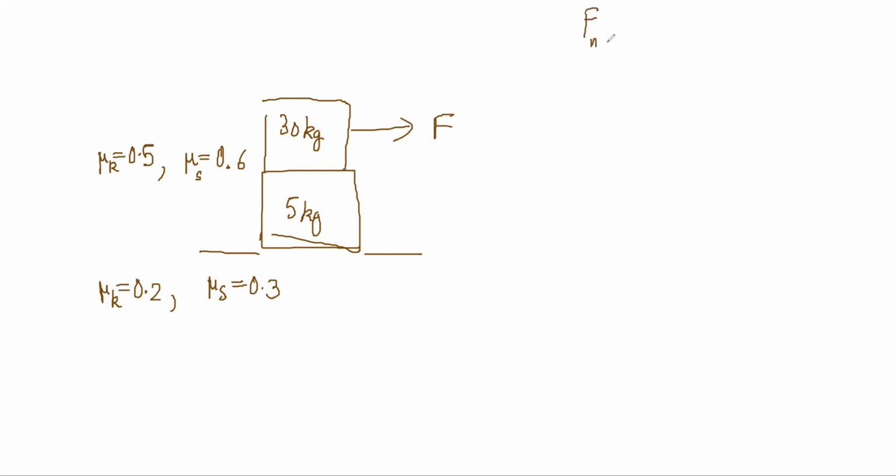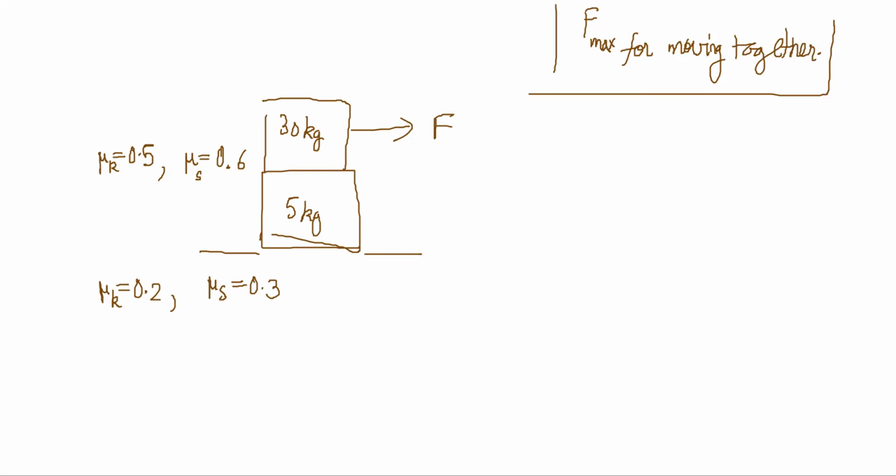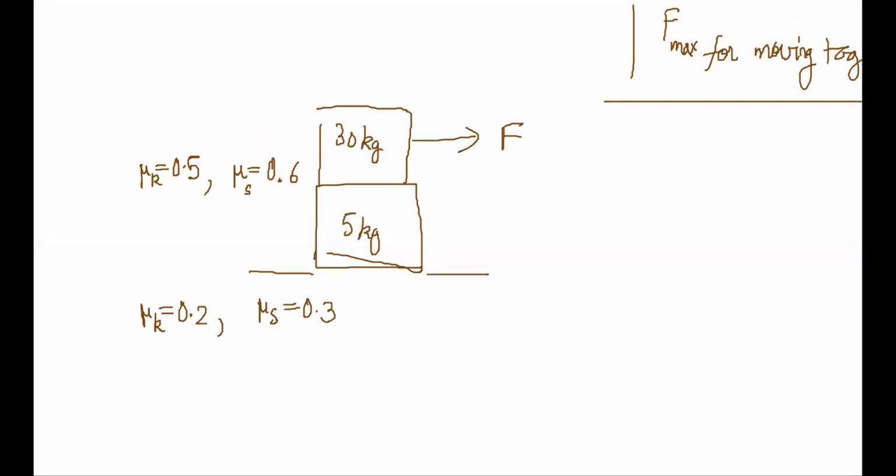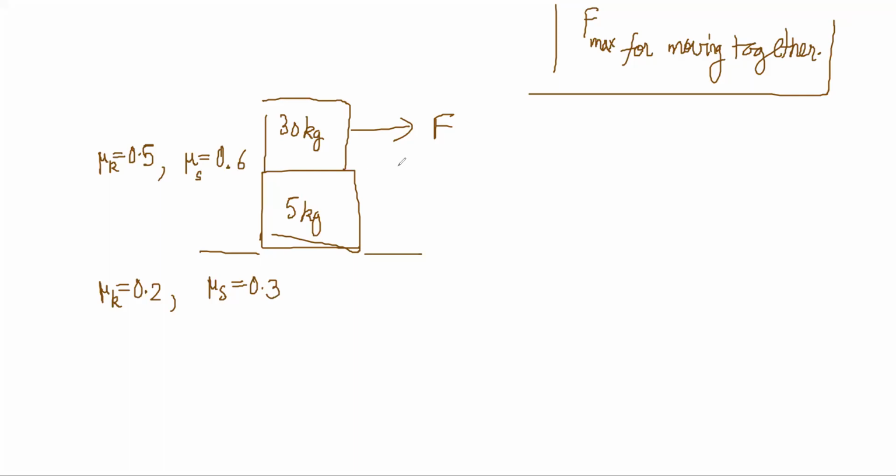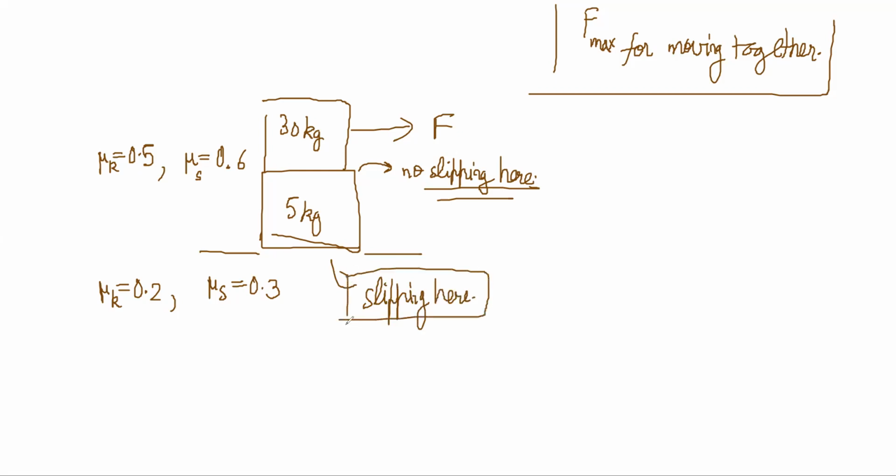F maximum for moving together. Moving together means no slipping between the blocks. No slipping here and slipping here. Then only moving. Otherwise, it was stationary, right?